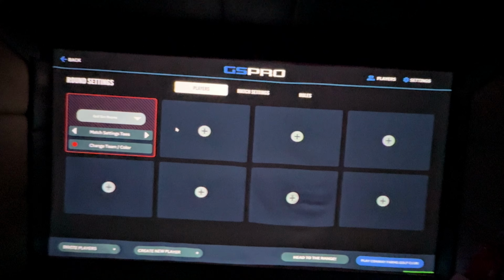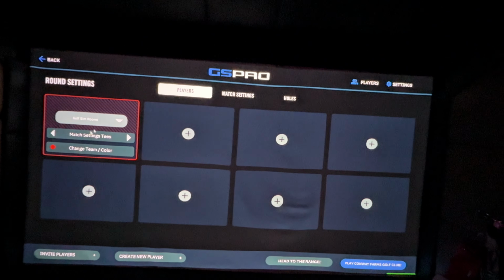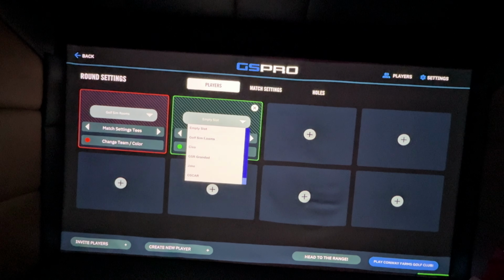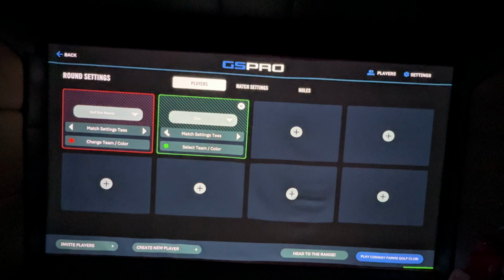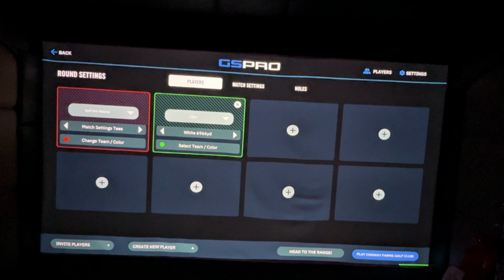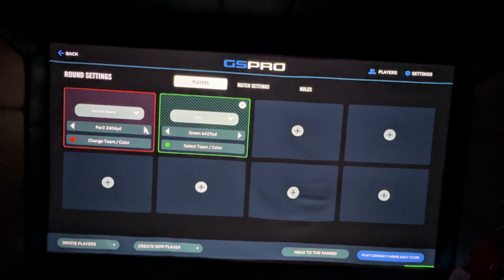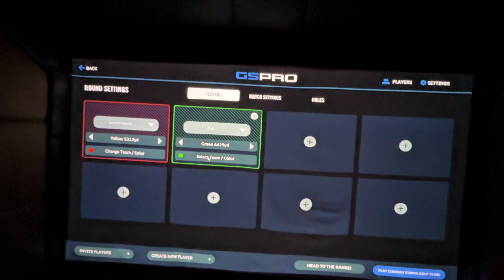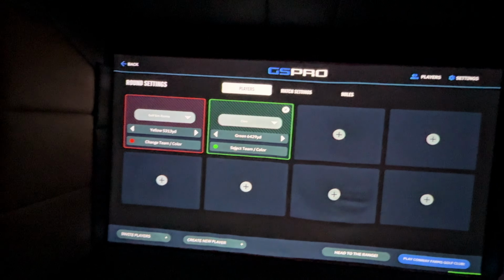So this is where you add players, take players away, set team colours, and set match setting tees. So if you did want to, let's say for instance, play on different tee positions or different tees, this is where you would do it. So you set up individual tees for each player.